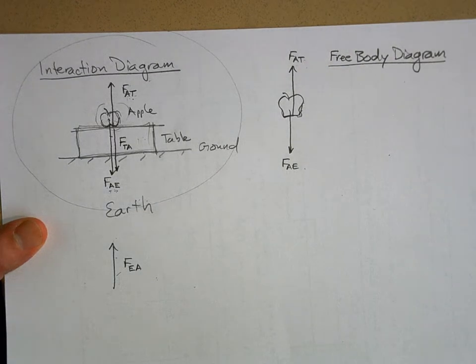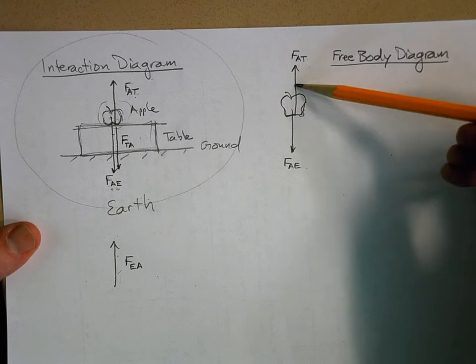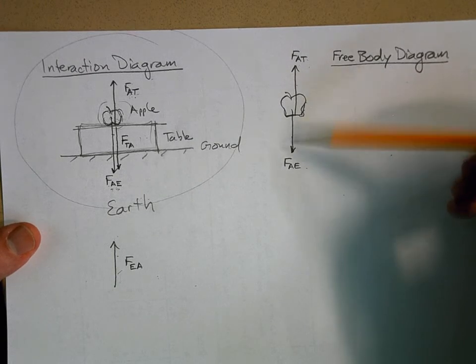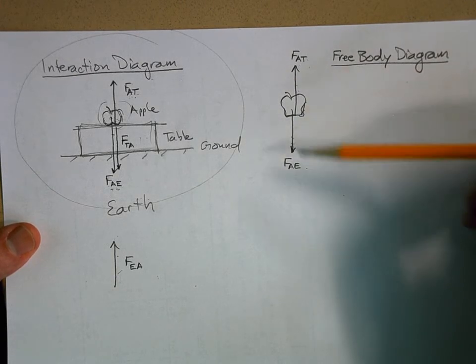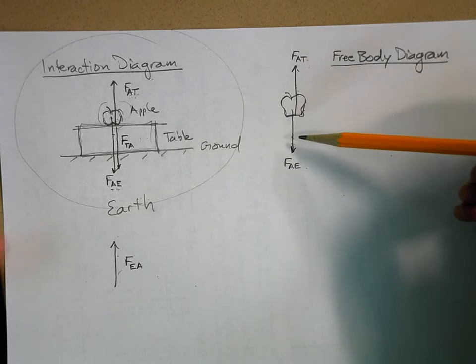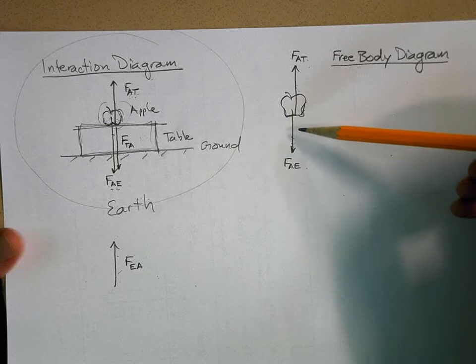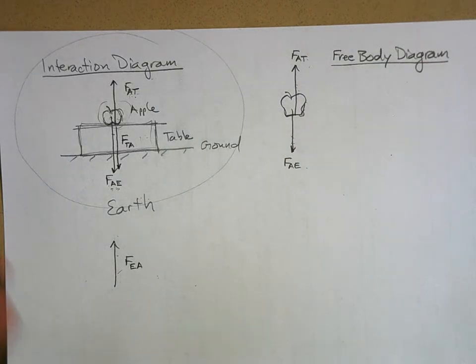Now, do these have to be equal and opposite forces? No, they don't have to be. Because what if the table was on an elevator and we were accelerating up or something like that? What if there was an acceleration?